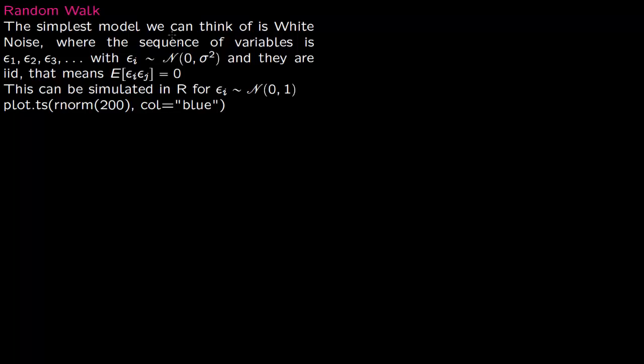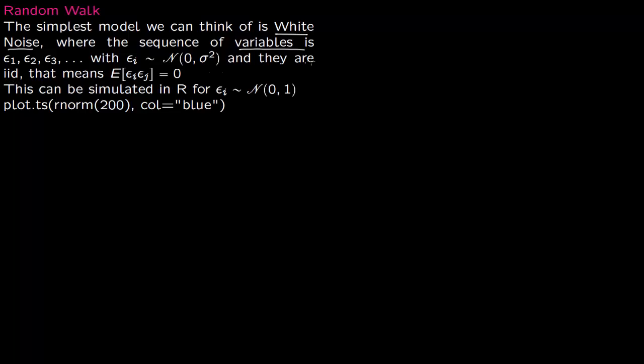So the simplest model we can think of is white noise. And here we have a sequence of variables: epsilon 1, epsilon 2, epsilon 3. Each of these epsilons, epsilon i, is normally distributed with mean 0 and variance sigma squared. And all of these are IID.